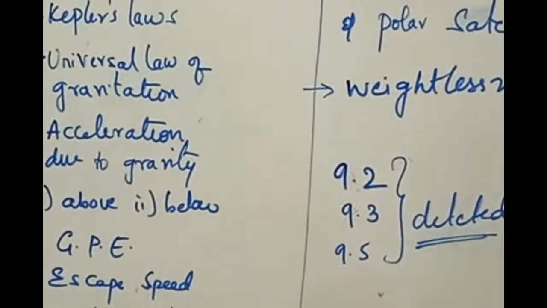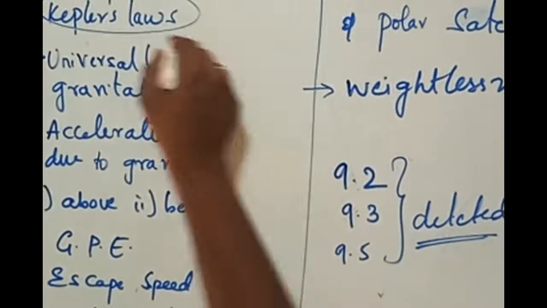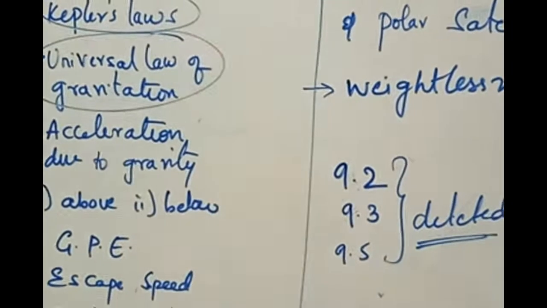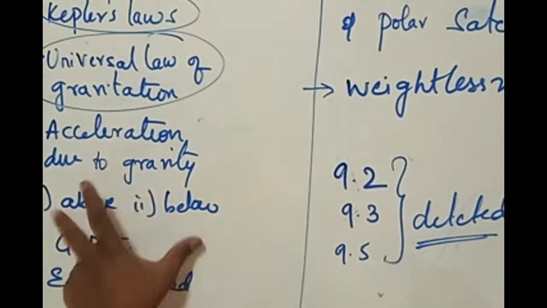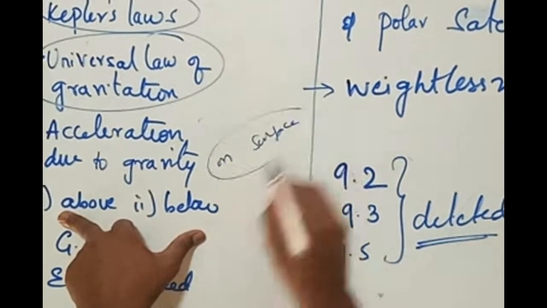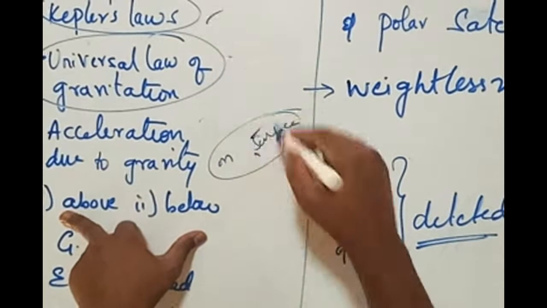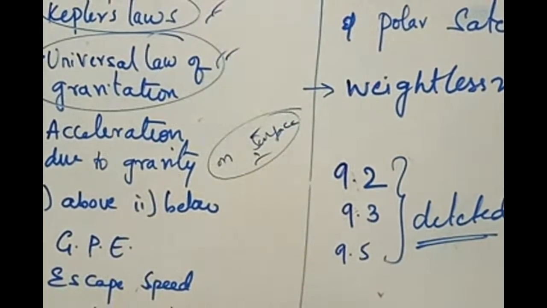9.2 means this one. This is not there in the syllabus. 9.3 is universal law of gravitation. This is also deleted for this year. And 9.5 is acceleration due to gravity, not below and above, but on the surface of the earth, this part is removed. These three parts, 9.2, 9.3 and 9.5, are not included in the syllabus. These are removed from the syllabus.